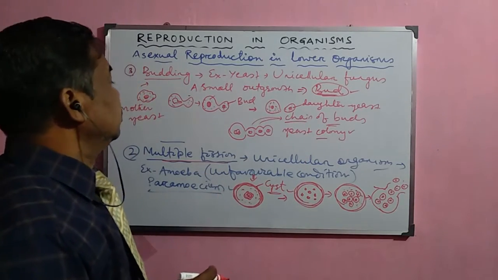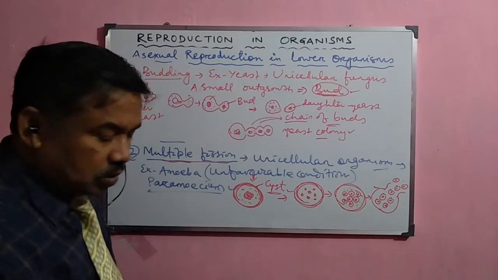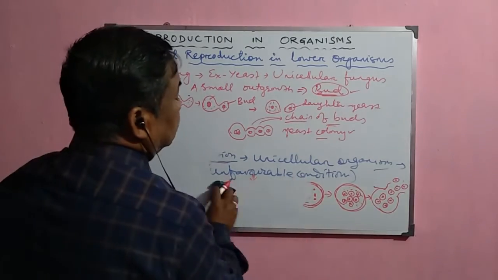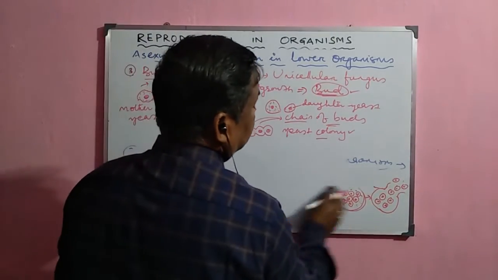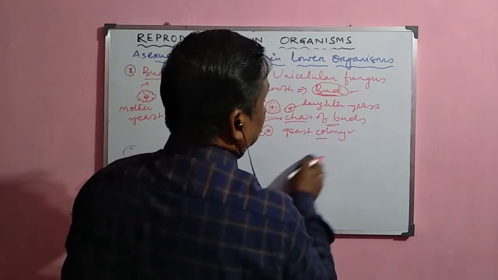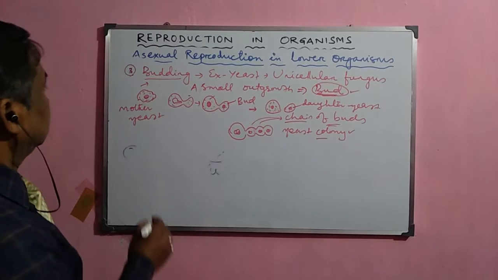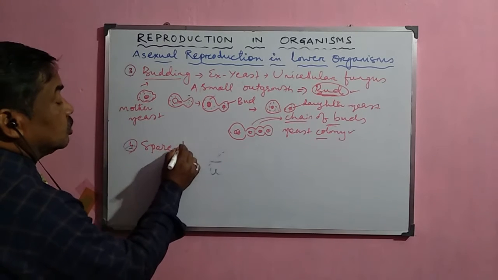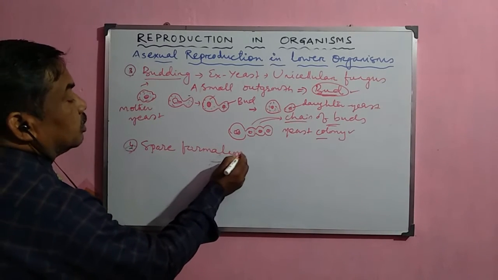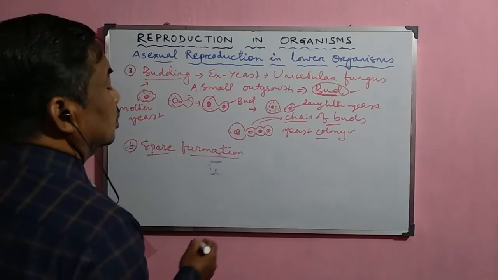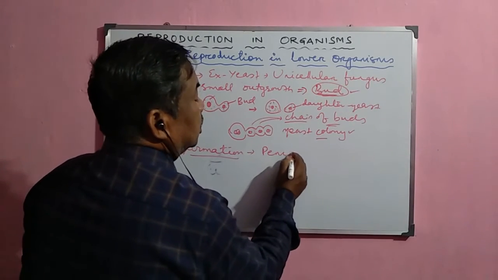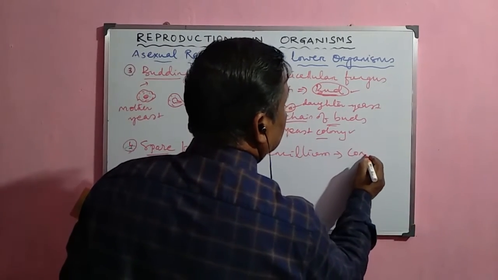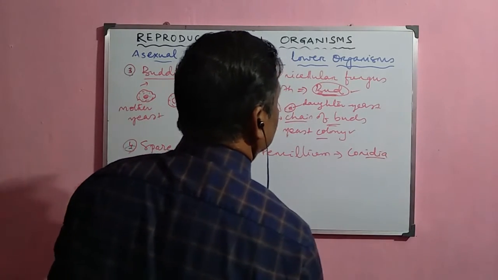And now another important process which occurs in the lower organisms is spore formation. This spore formation is a common phenomenon in yeast and in fungus particularly, and that is called the fourth one. This is spore formation. And how does spore formation occur in the different fungi? Normally Penicillium is a fungus which produces conidia. These are the spores from the sporangium.